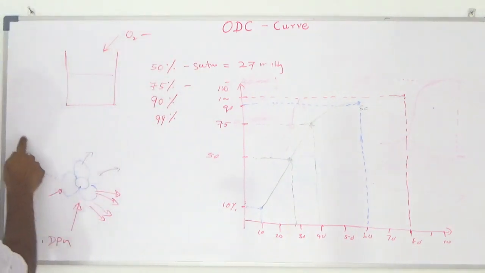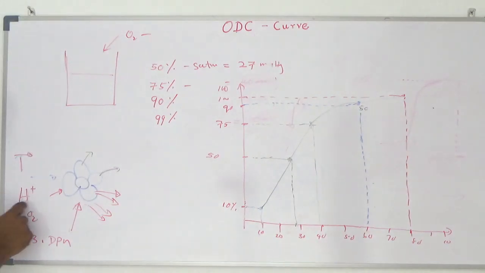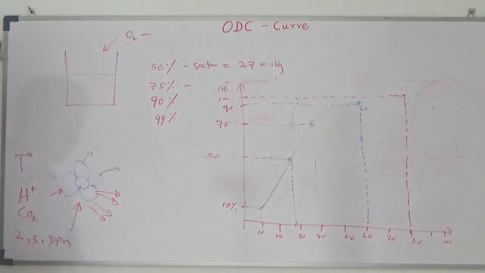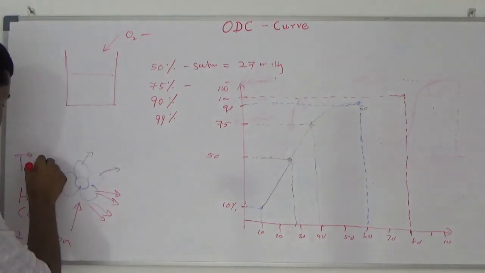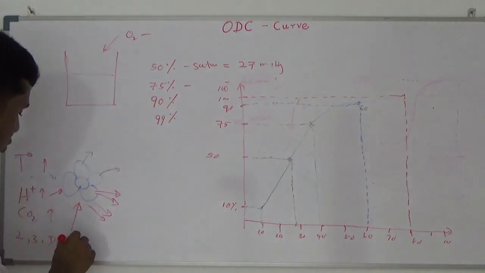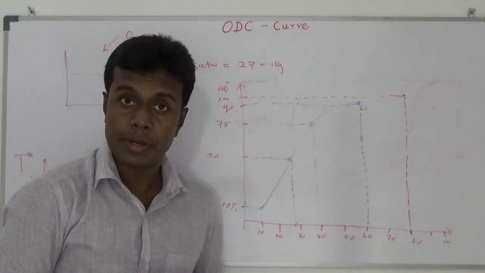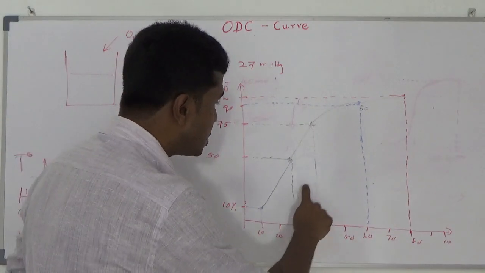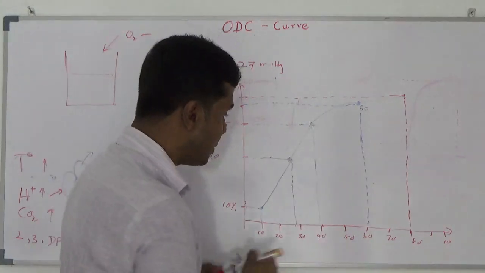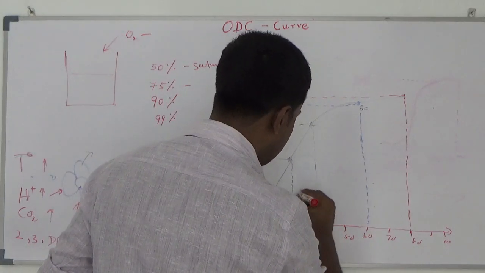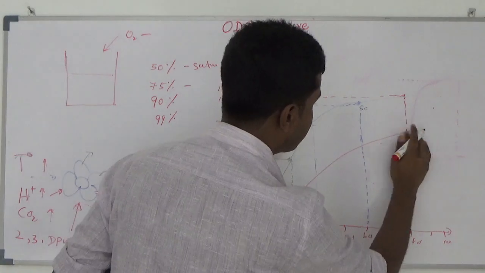So with high temperature, high hydrogen ion concentration, high carbon dioxide and a high amount of 2,3-DPG, your oxygen binding will be difficult. That means your oxygen dissociation curve will be shifted to the right side.